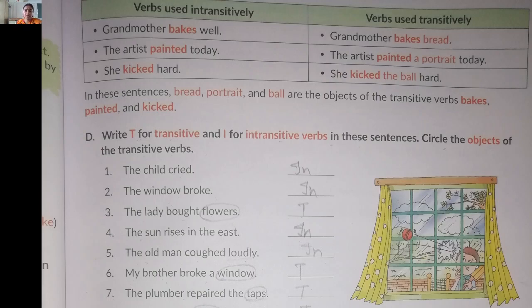So in this sentence, bread, portrait and bowl are the objects of the transitive verbs bakes, painted and kicked. Now here the exercise is given. Write T for transitive and I for intransitive verb in these sentences. Circle the object of the transitive verbs.